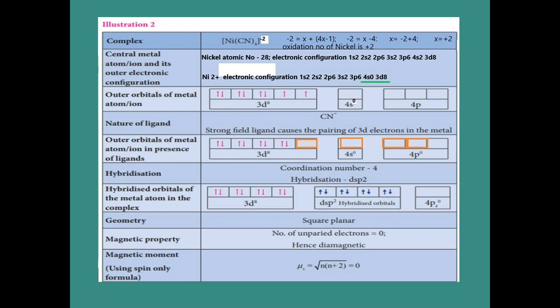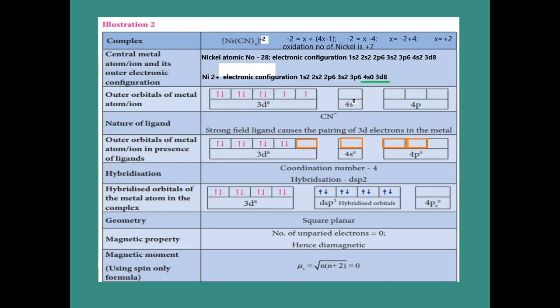What is happening there? The 2 lone pair electrons now go to the fourth orbital of the 3d orbitals. That fifth orbital is now empty. I put it in orange color. See that the fifth orbital in the 3d orbitals is empty. Why is it empty? Because cyanide is a strong field ligand. It pairs the fifth orbital electrons into the fourth orbital in the 3d orbitals.